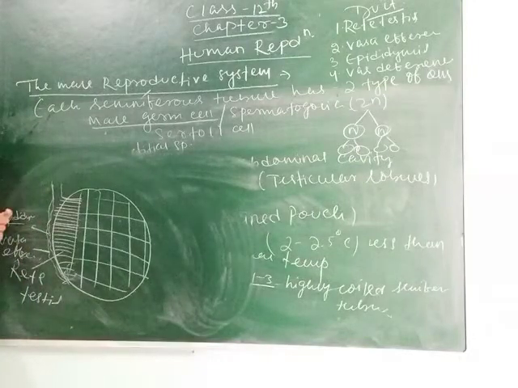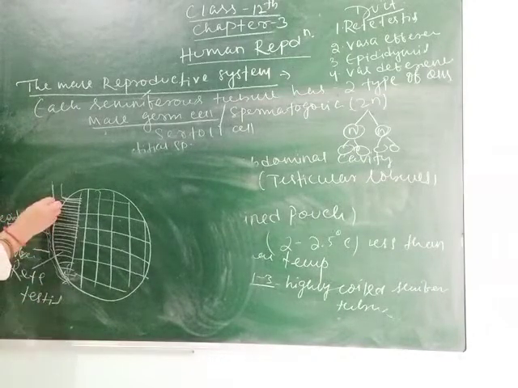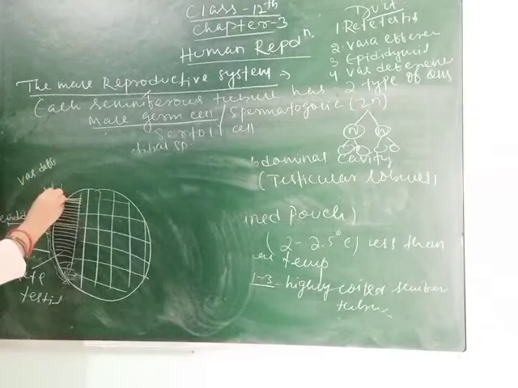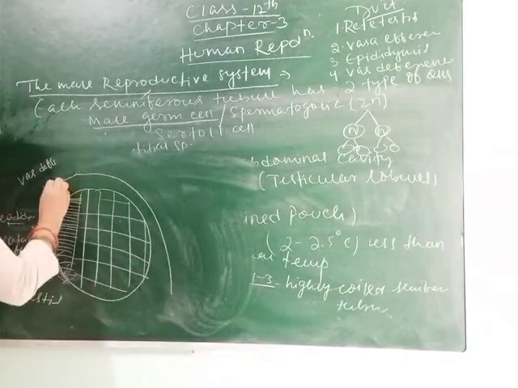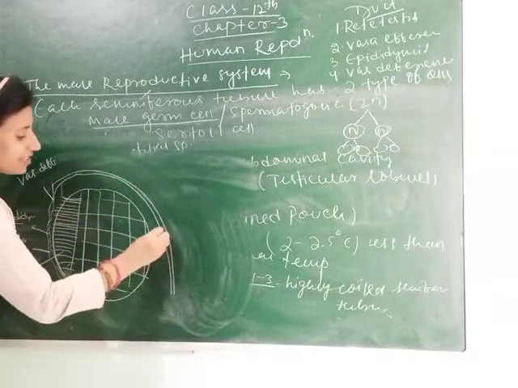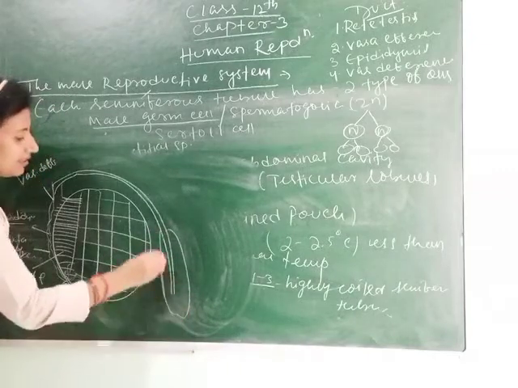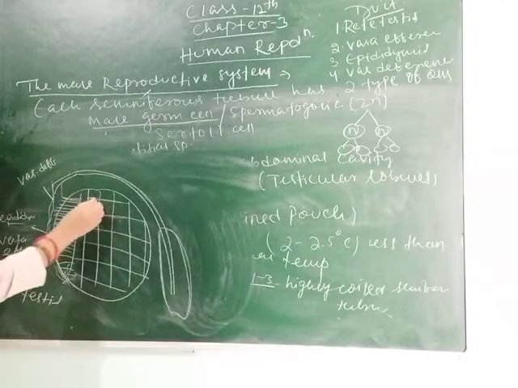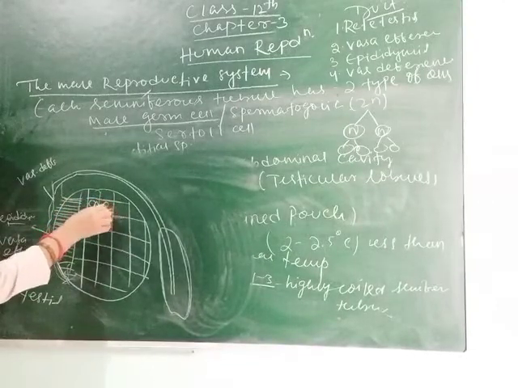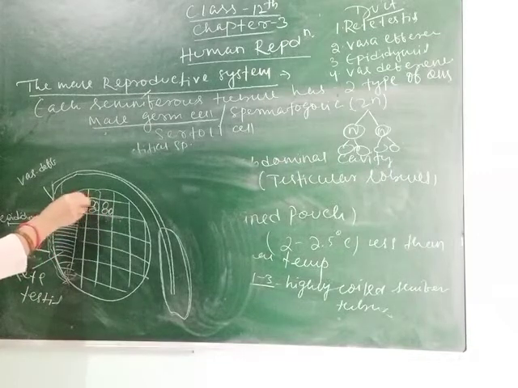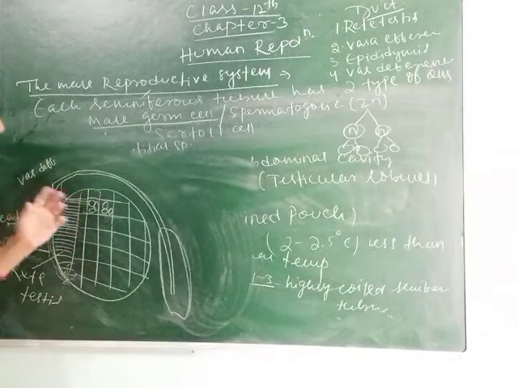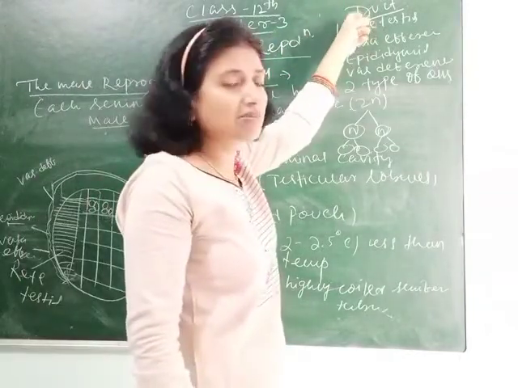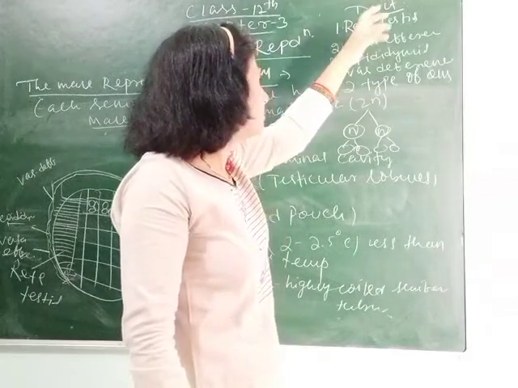The epididymis is the area where maturation of sperms occurs. Then it moves towards the vas deferens, which carries the sperms towards the external genitalia, which is called the penis. This is the external genitalia. This is the testis, these are the testicular lobules, and inside them seminiferous tubules are present. These seminiferous tubules are connected by small narrow tubules called rete testis.